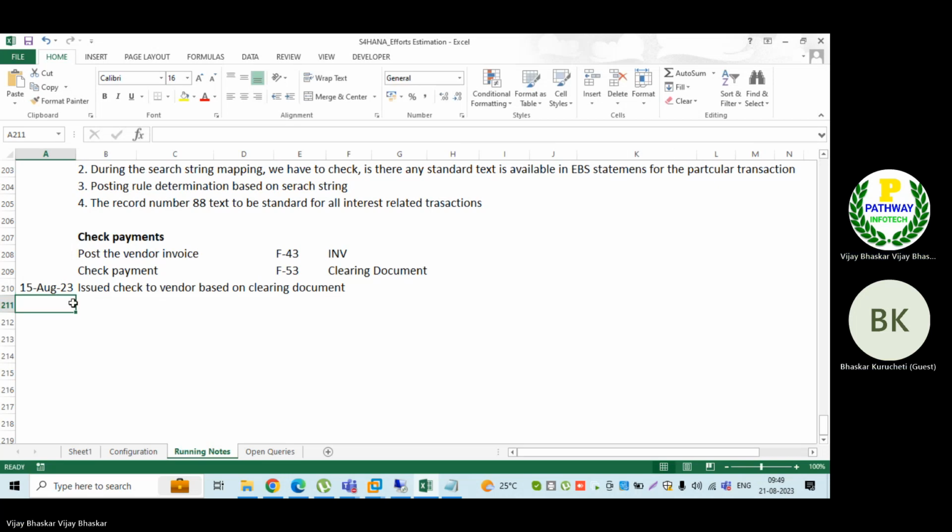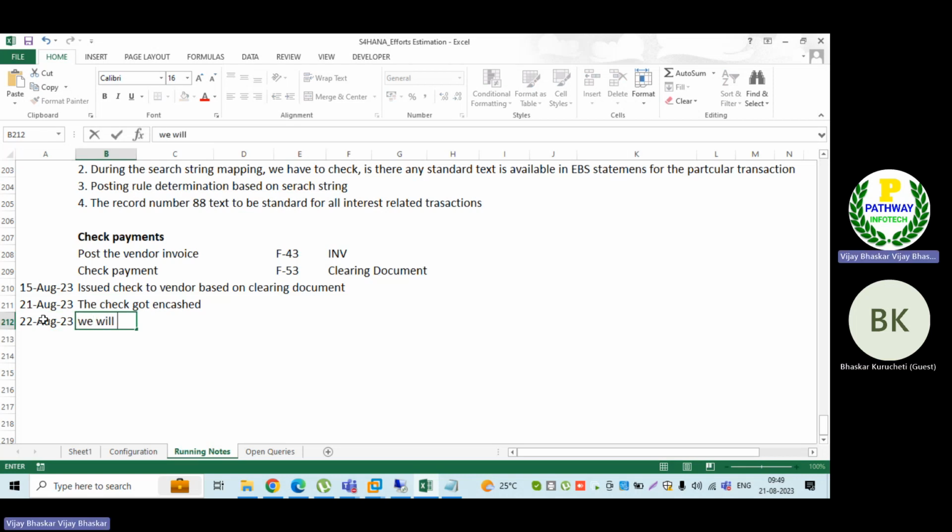Now on the 21st of August 23, the check got realized, encashed. Then once it gets encashed, on the 22nd of August 23, we will receive a bank statement, the EBS statement. Then that statement is to be processed in FF_5.